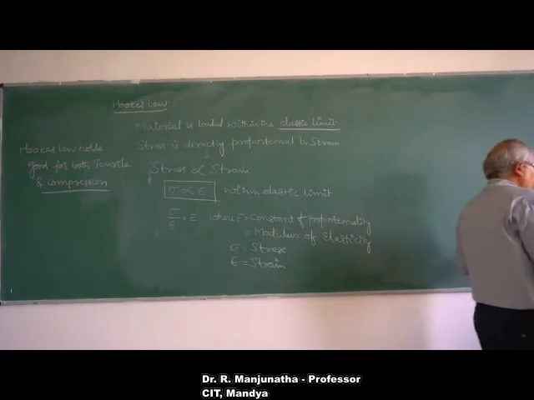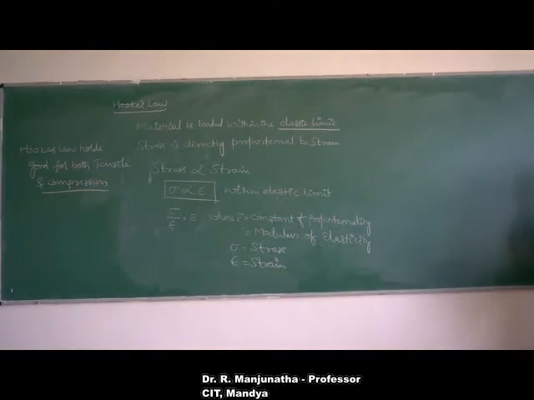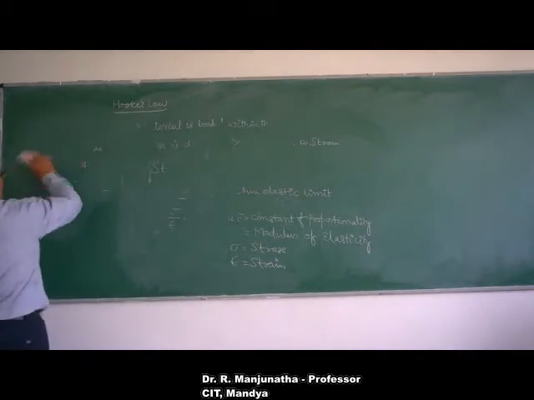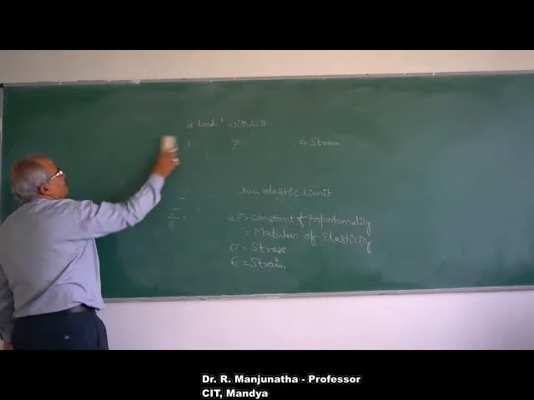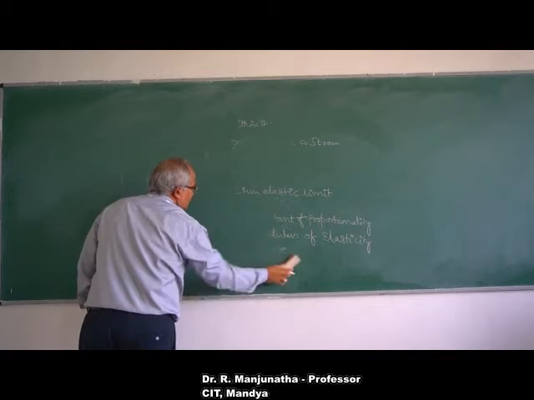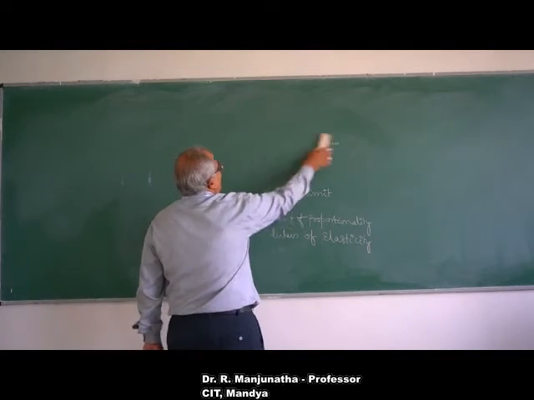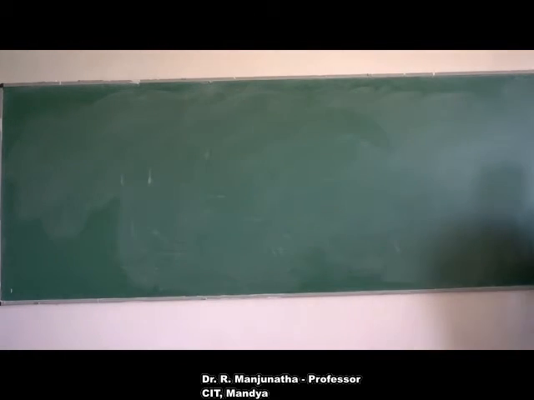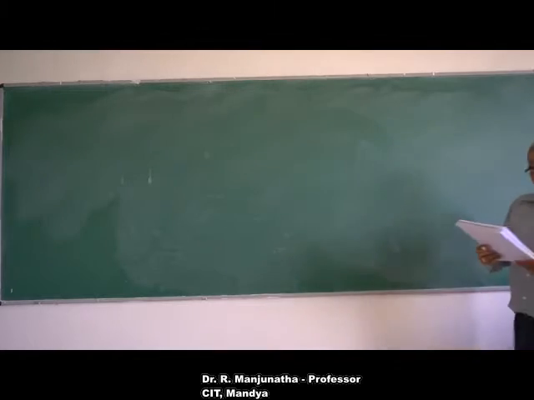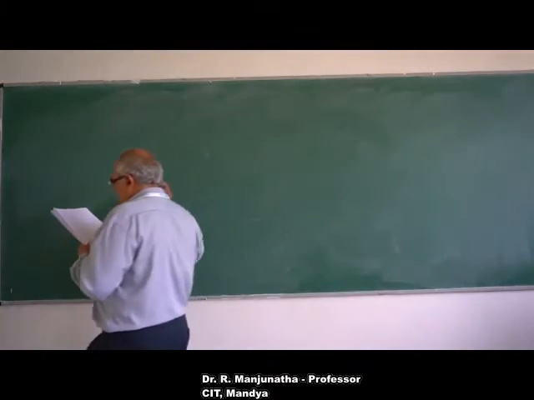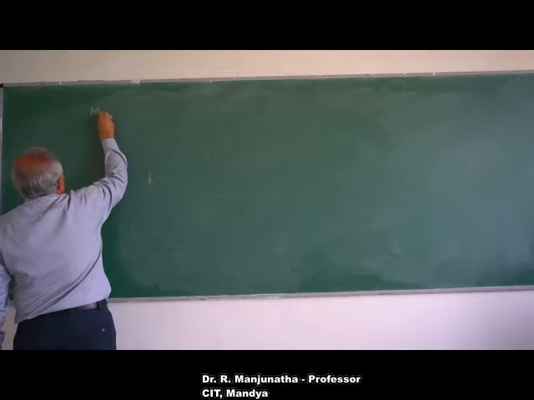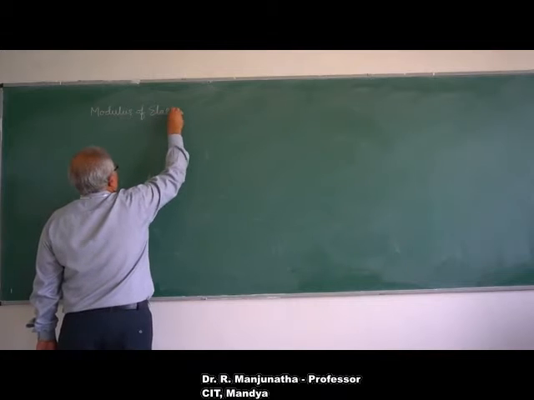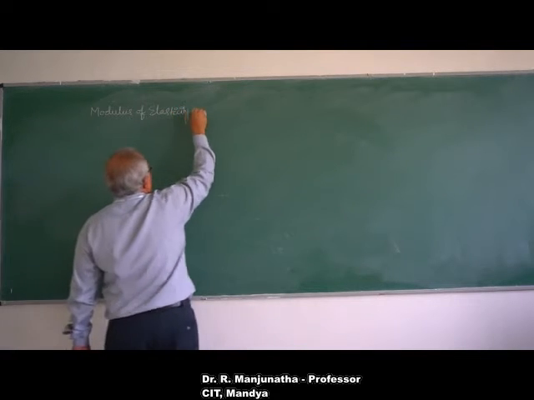Now we are going to consider the modulus of elasticity or Young's modulus. So the next definition is going to be the modulus of elasticity or Young's modulus. According to Hooke's law, sigma by epsilon is equal to E, where E is nothing but the modulus of elasticity or Young's modulus.